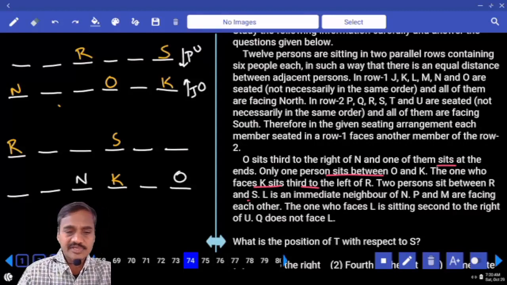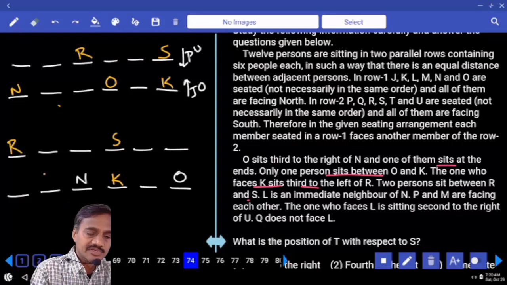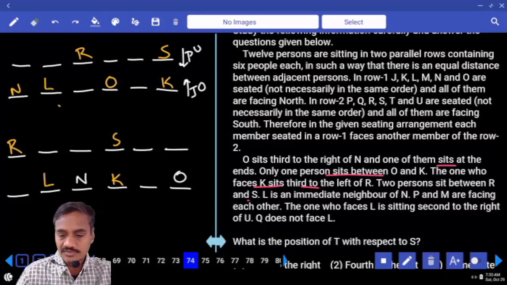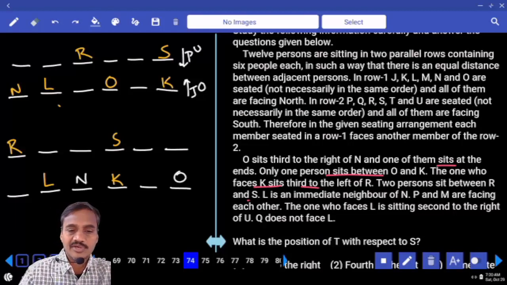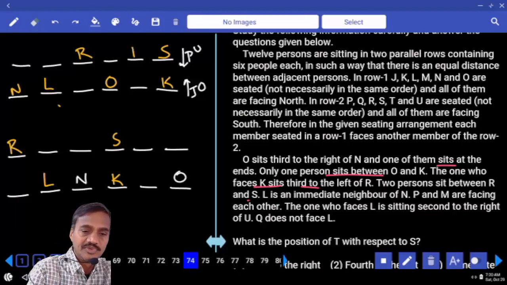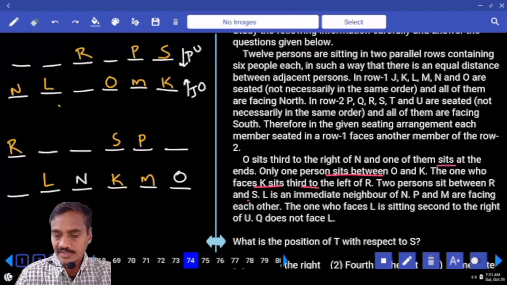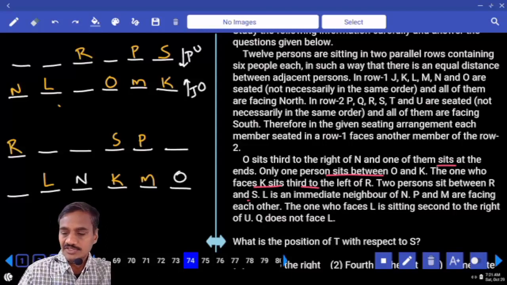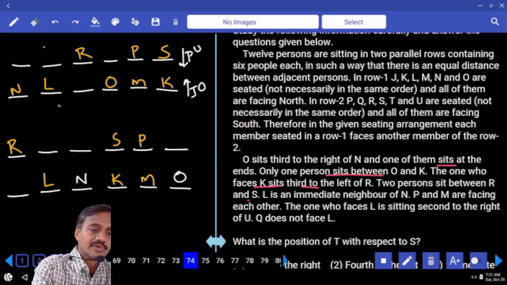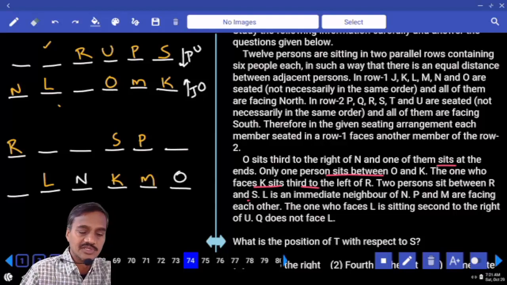And L is an immediate neighbor of N. L is here, L is here. And P and M are facing each other. Now P and M are facing each other means, now P is here, M is here, that is the only possibility we have. Now in this one also P and M are opposite to each other, and the one who faces L is sitting second to the right of you. The one who is facing L is seated second to the right of you.